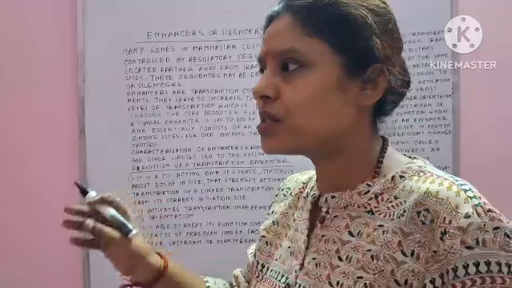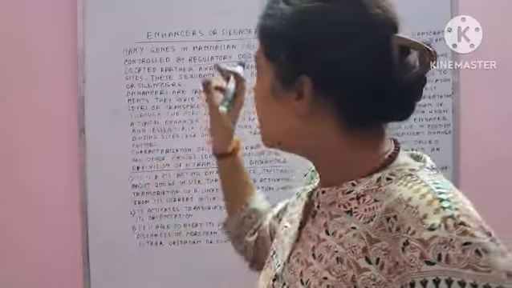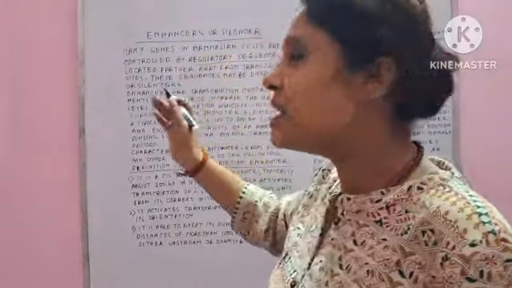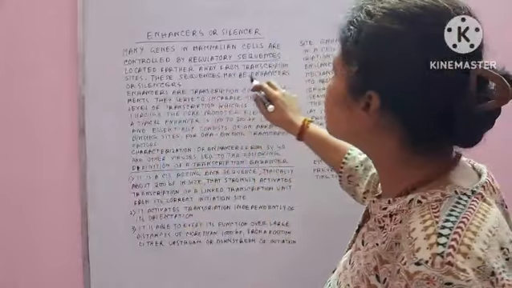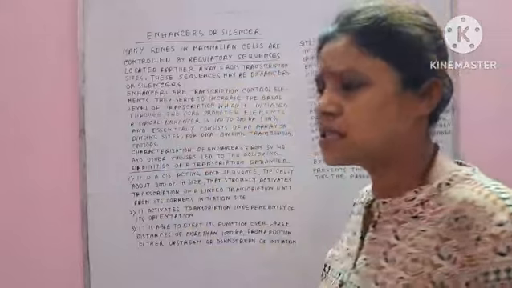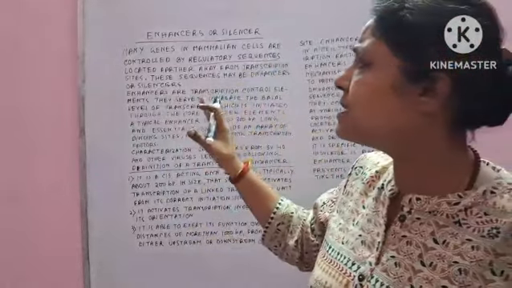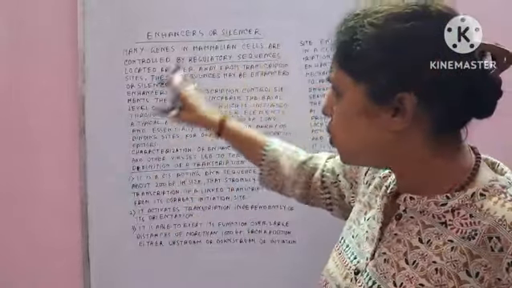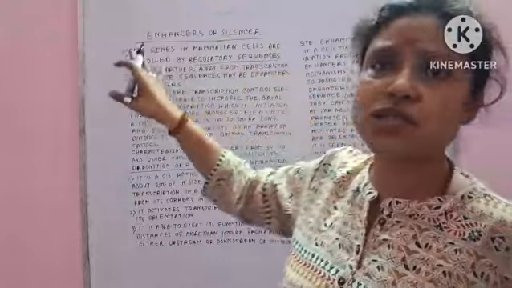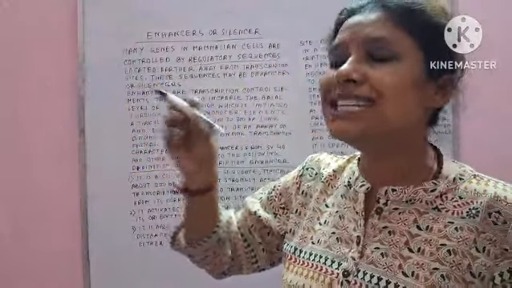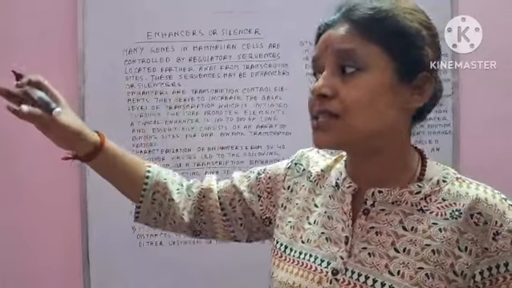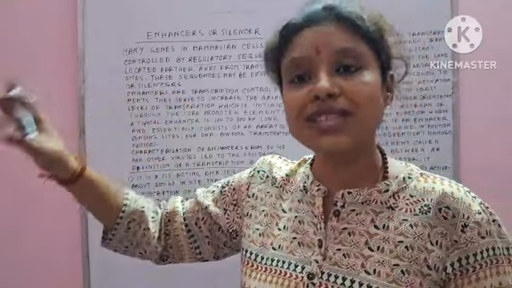Actually, the transcription process initiates from one place, and the enhancers or some regulatory sequences remain farther away from that site, and these sequences may be enhancers or silencers. So these enhancers or silencers are one kind of regulatory sequences located farther away from the transcription sites. That means from the distant region from the actual transcription site or transcription region.